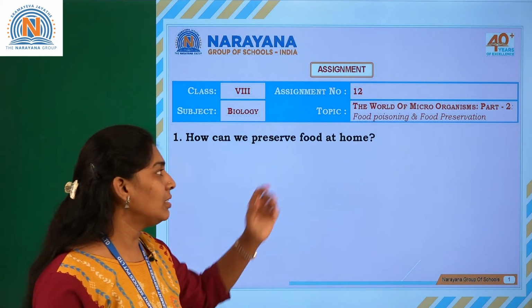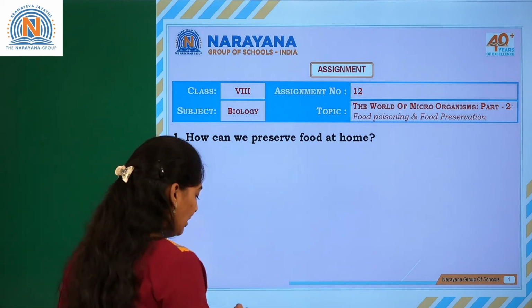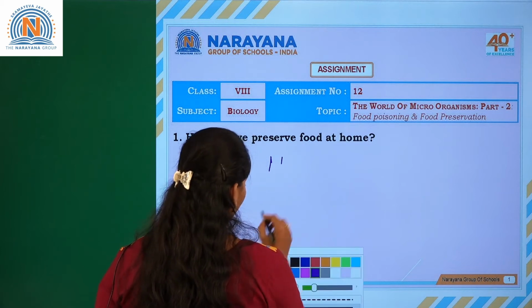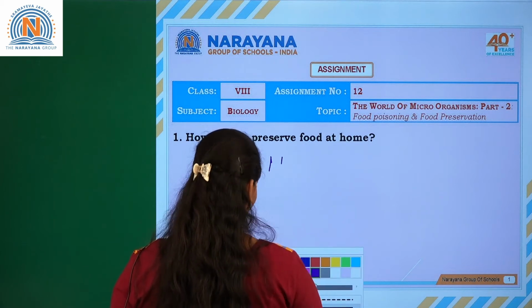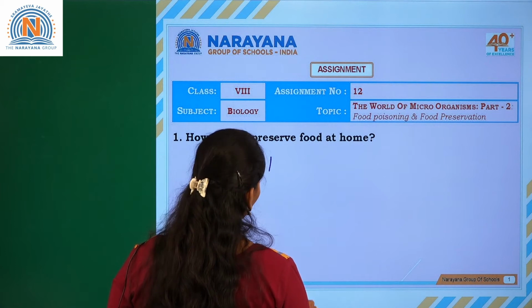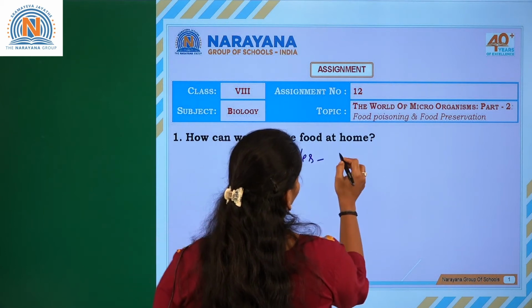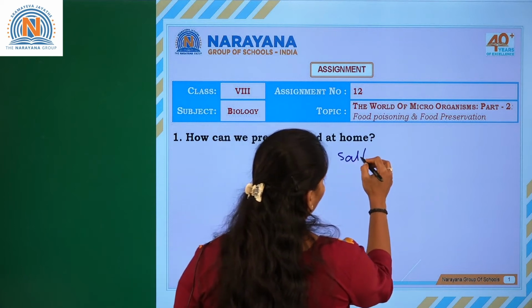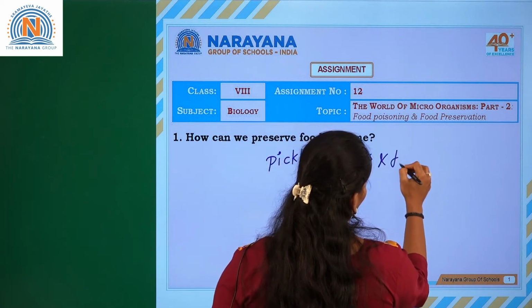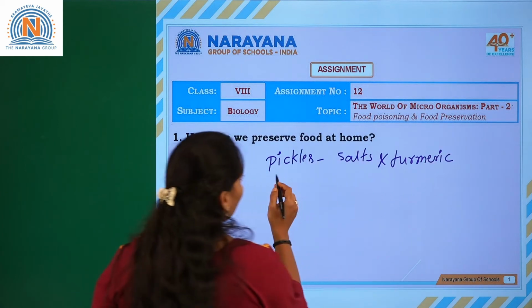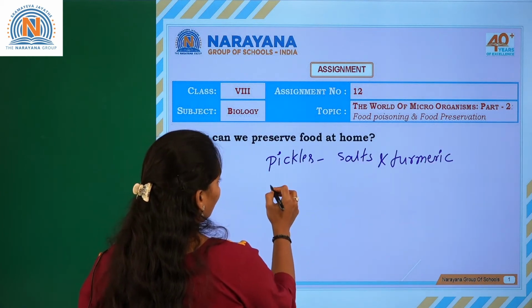Usually we can see at home pickling, as we can see in pickles, by adding salt and turmeric, with which we can easily preserve the food material.